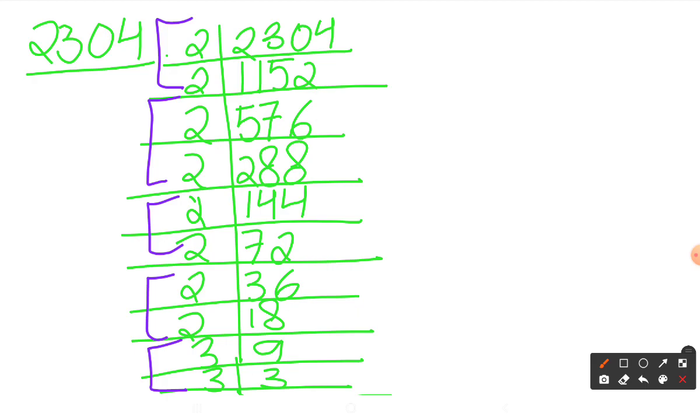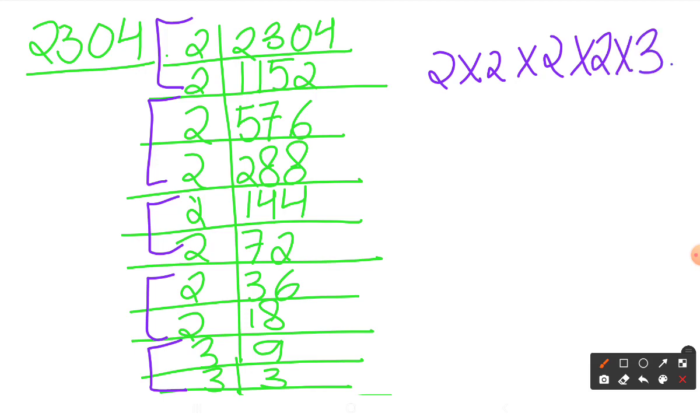Now let me extract one number from each pair. So from the first pair I get 2. From the second pair I again get 2. From the third pair I get 2 again. From the fourth pair also I get 2. And from the fifth pair I get 3.